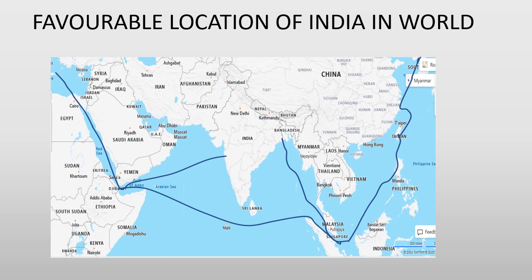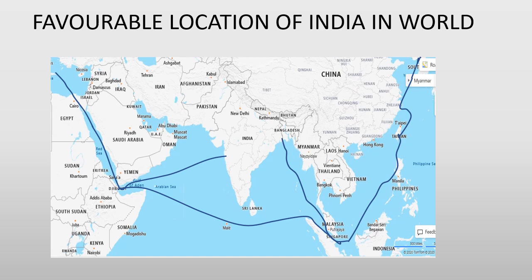From a trade point of view, this oceanic route, after development of the Suez Canal, its importance has increased many-fold.